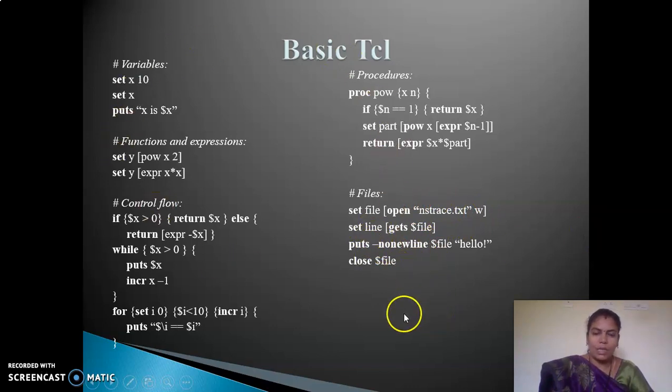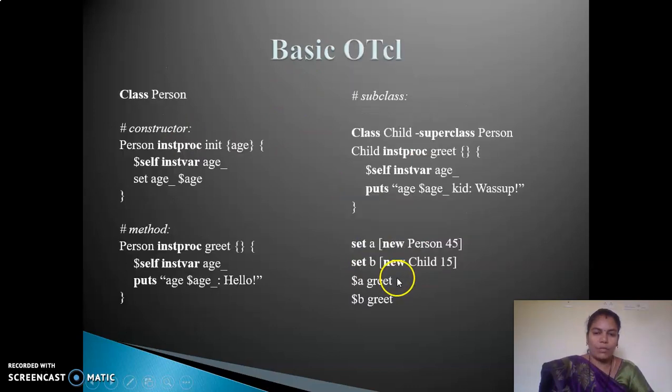So this is a sample TCL file. Variables, functions and expressions, control flow we can give like this, and we can define any procedures, and we can also save it as files. If everything is finished, close the files.